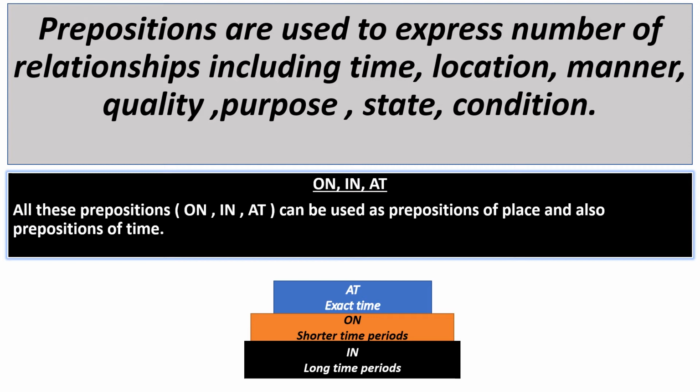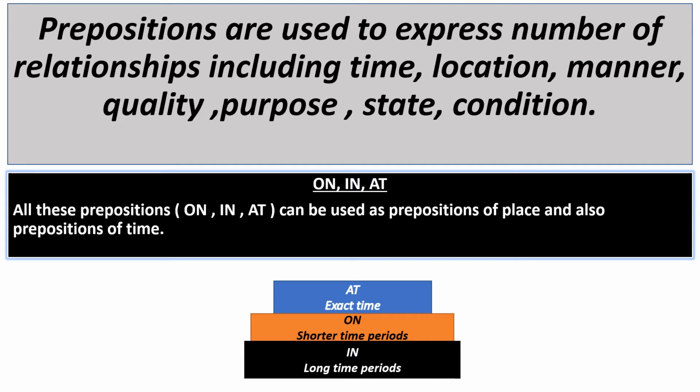In my previous class, I described how prepositions at, in, on can be used as prepositions of place. Dear learners, all these prepositions on, in, at can be used as prepositions of place and also prepositions of time.